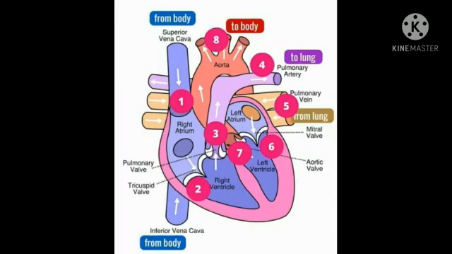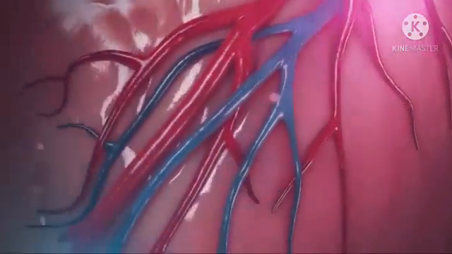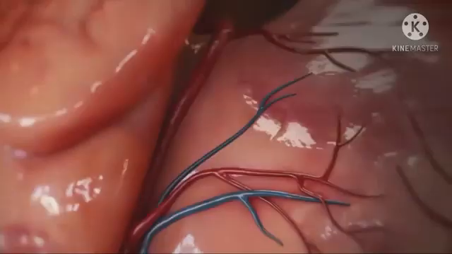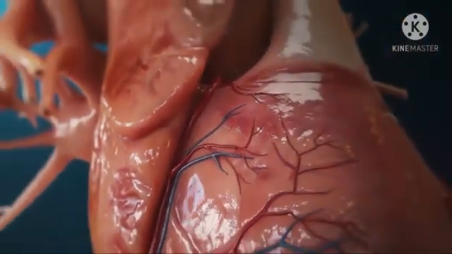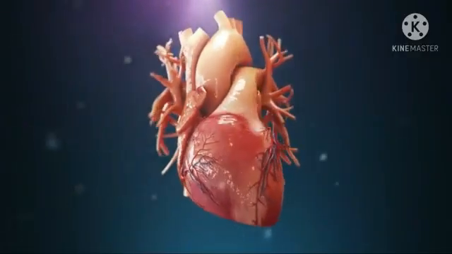Contraction is initiated by a specialized portion of the heart muscle, the sinoatrial node, which is situated in the wall of the right atrium near the opening of the superior vena cava. The SA node is broad at the top and tapering below. It is made of thin fibers. The sinoatrial node acts as a pacemaker of the heart because it is capable of initiating impulses which can stimulate the heart muscles to contract.